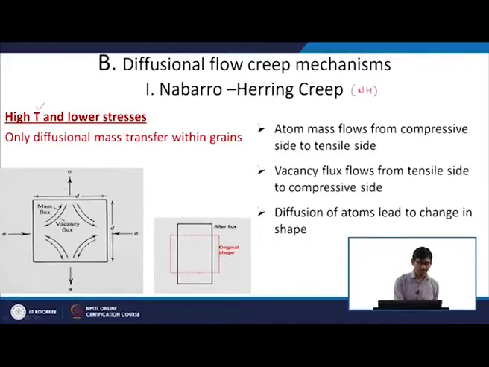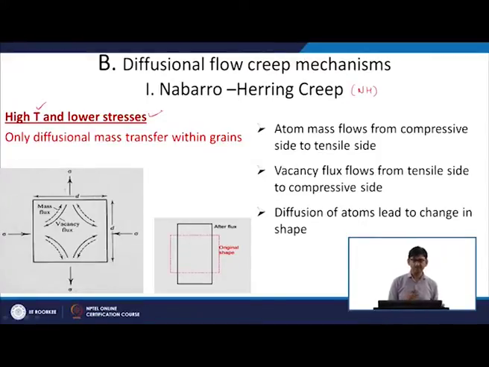How is high temperature helping here? We already know that at high temperature you will have more equilibrium vacancy concentration, and because this is a diffusional flow, you will need vacancies for diffusion of atoms. So, this is going to be applicable at high temperature and lower stress.